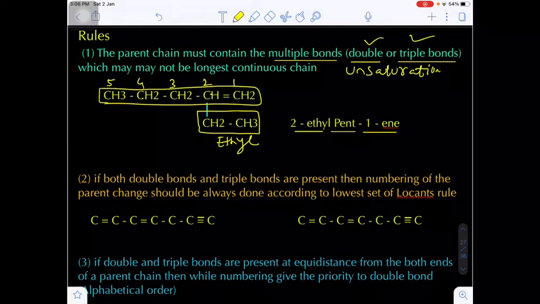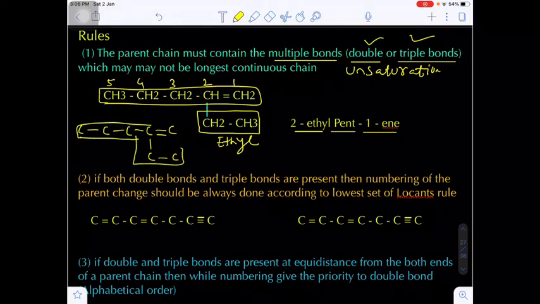So once again I am writing the structure: first carbon, second carbon, third, fourth, fifth carbon. Now here the double bond is there. Suppose if I consider the long chain as this chain, in this chain, is the pi bond, multiple bond, included in the parent chain? No. So we should not consider the long chain.